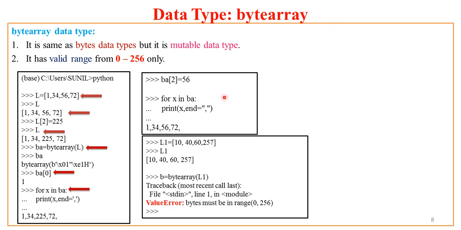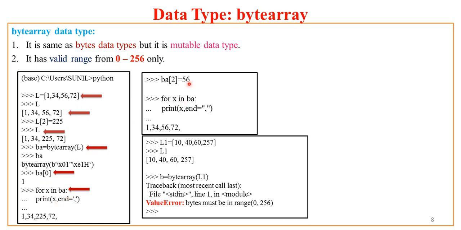Now what is bytearray? Bytearray is the same as your bytes. The only thing is that the elements are mutable and the range is the same, 0 to 256. So I have simulated this same example. What difference you will find here is, when I created a bytearray using list L, as was the case with bytes in the earlier slide, here I am trying to do the same exercise.